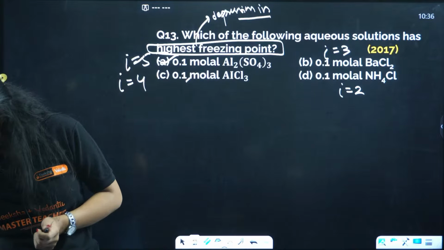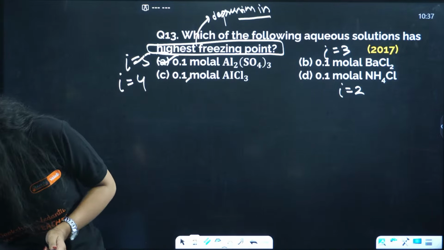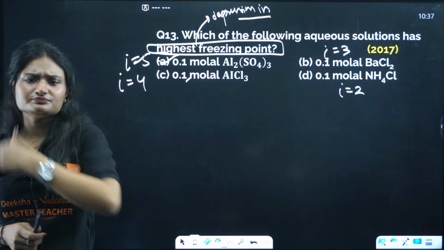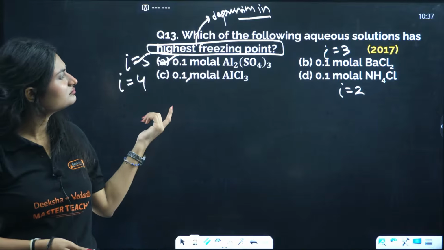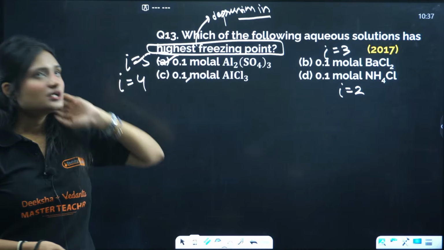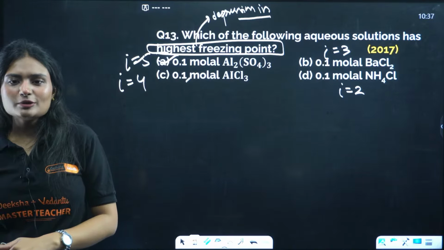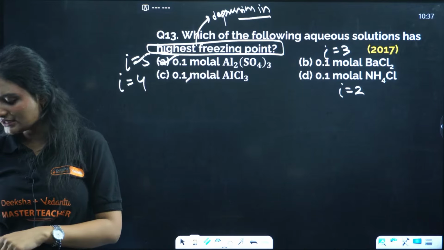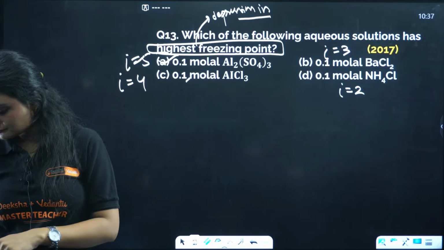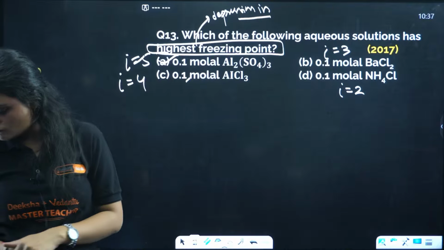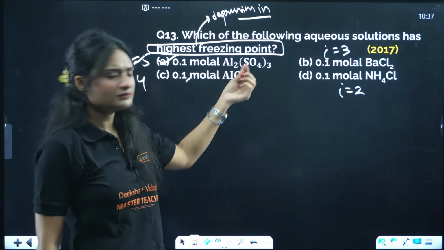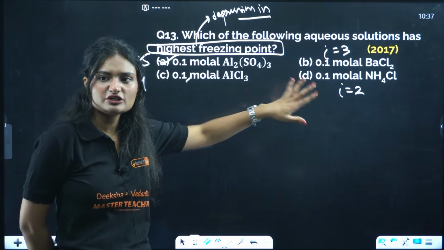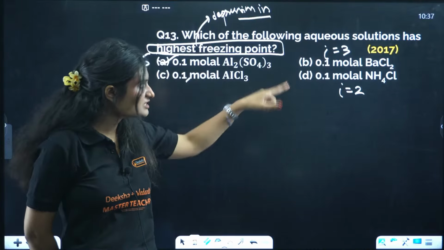Correct, Kalyani. 13, if it is a gaseous solution. If we are talking about freezing point, then we are talking about liquid to solid, and freezing is calculated for those only. In case of gas, it will be a different quantity. Relative lowering of vapor pressure we'll talk about. But freezing point, or boiling point also, we won't talk about gas.